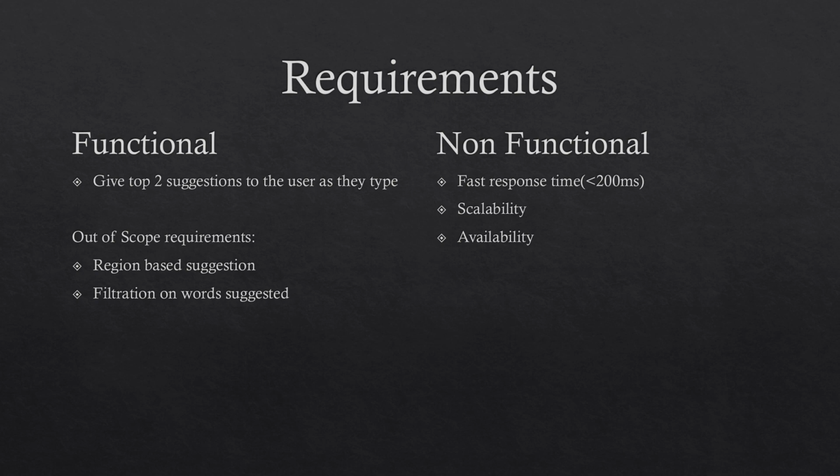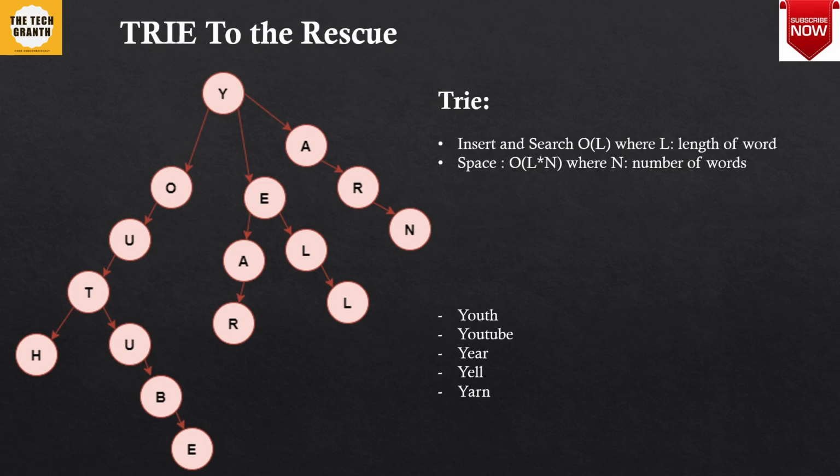So let's look into the system that I have tried to design considering all these things in mind. The first thing is what data structure you are going to use for suggesting words. The best data structure that you should use is a trie data structure, and the reason is the way a trie stores data. It is basically called a prefix tree.